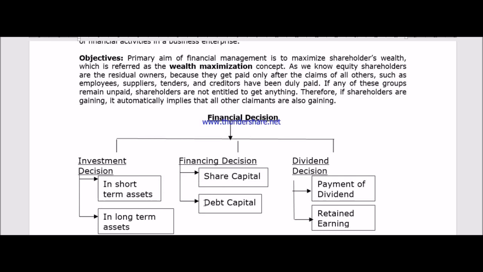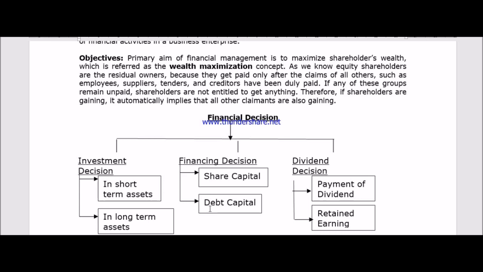And the other is known as debt capital, or the borrowed fund. Now, you have to keep one thing in mind. Whatever we discuss in this chapter, financial management, will be discussed from the point of view of a joint stock company.